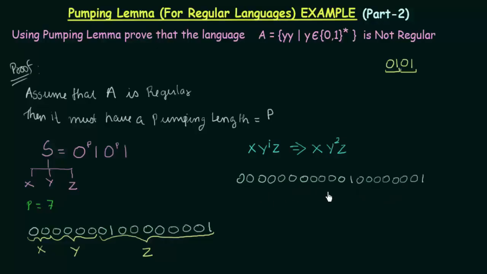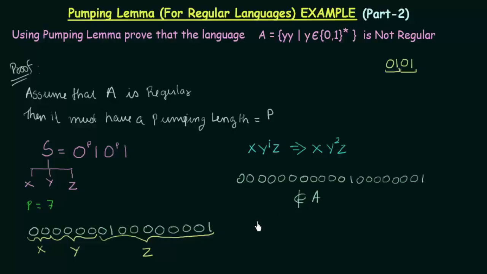Now let us see whether this string lies in our language A or not. So here we see that the first half of the string is not equal to the second half of the string. Before this one over here we have 1 2 3 4 5 6 7 8 9 10 11 zeros, and before this one there are only 7 zeros. So this does not follow the pattern YY, so it is not of this form. So this does not lie in the language A.